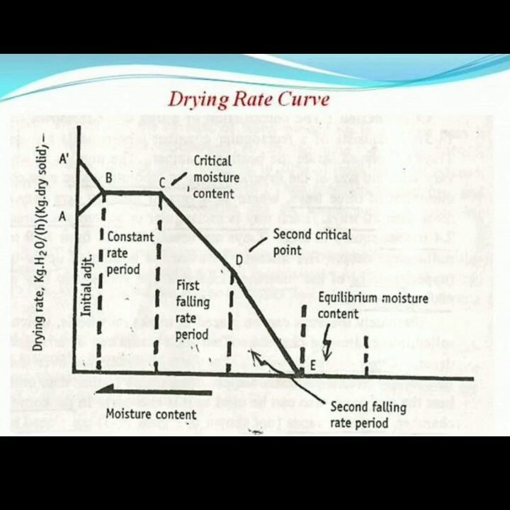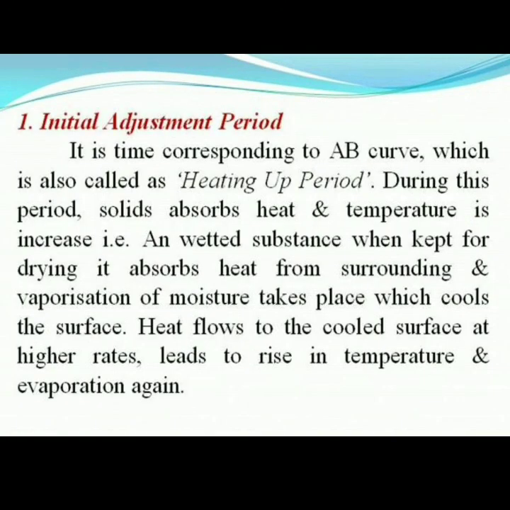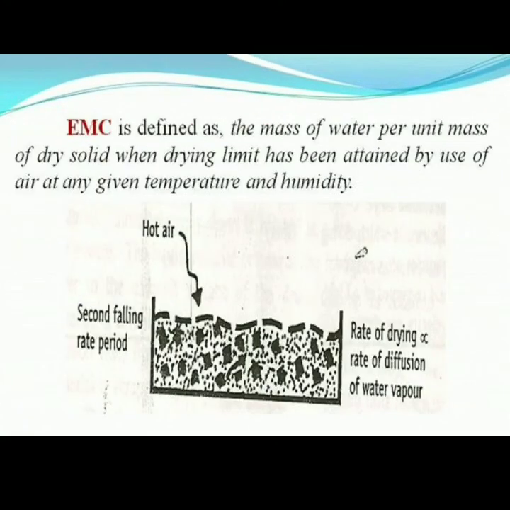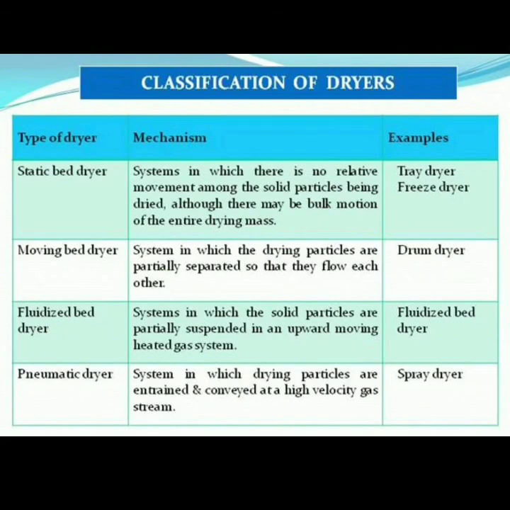The next point is the classification of dryers. These dryers are divided into 4 types. First is the static bed dryer. Examples are the tray dryer and freeze dryer. The principle, construction, working, uses, advantages and disadvantages we will discuss in brief, one by one, for each equipment.